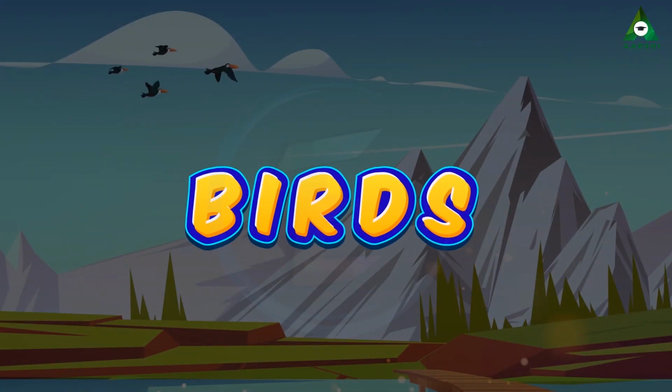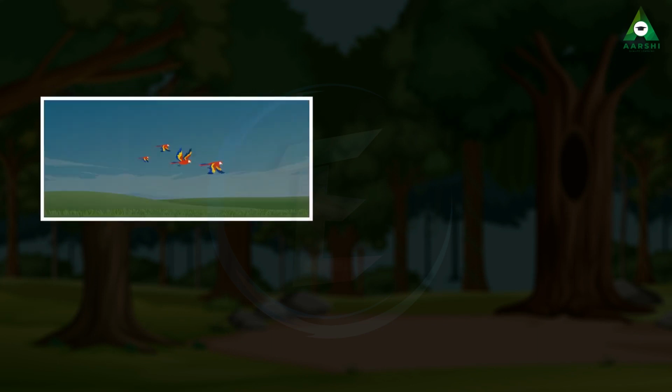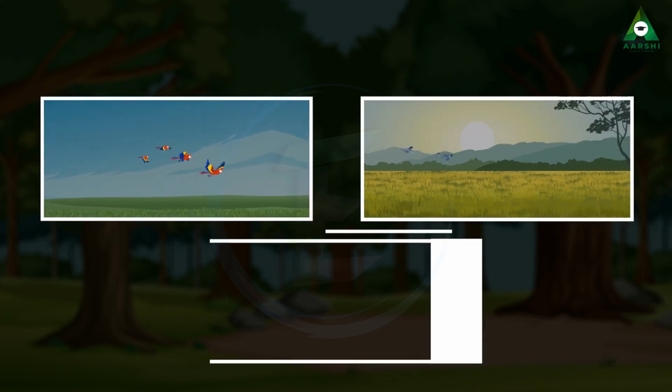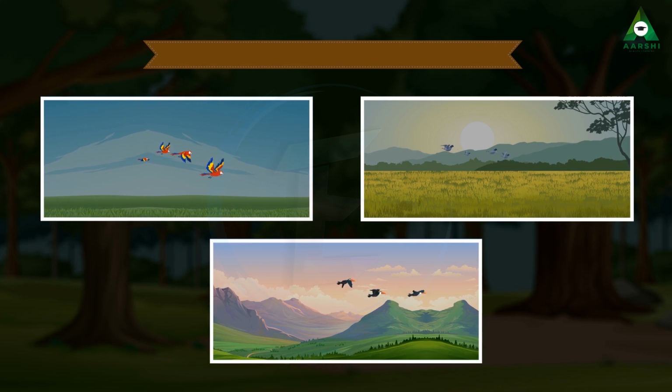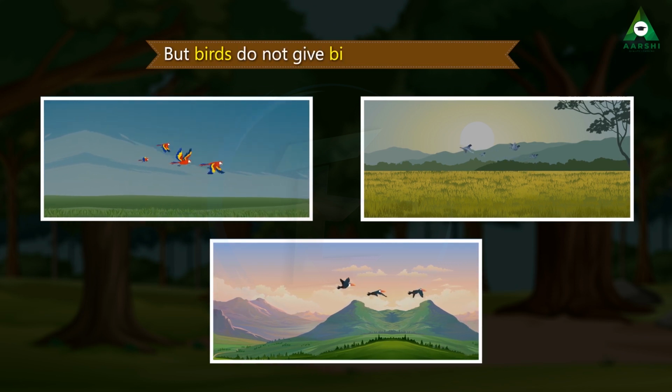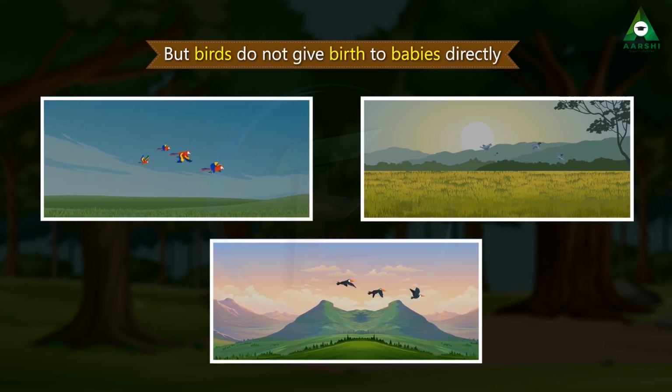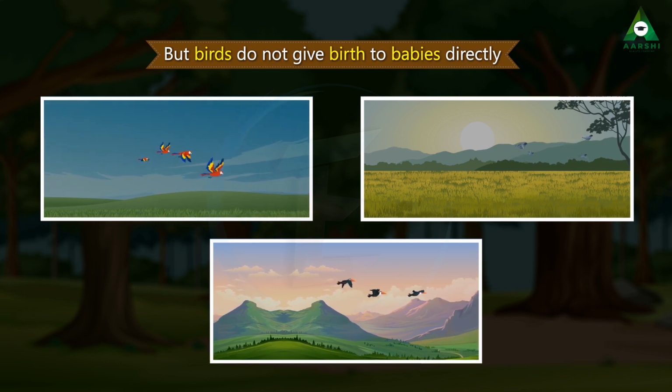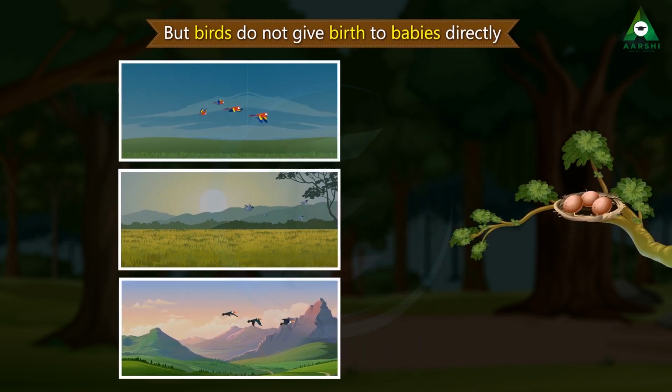Birds. In case of birds, occurrence of internal fertilization can be observed. But birds do not give birth to babies directly. Instead, these birds lay eggs.